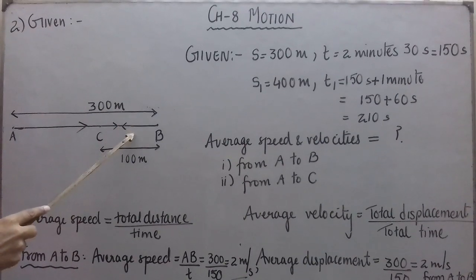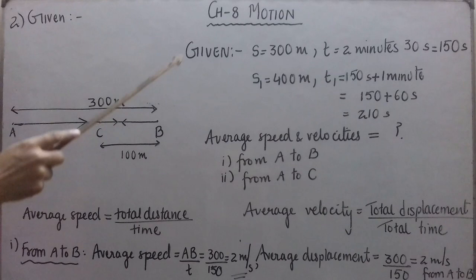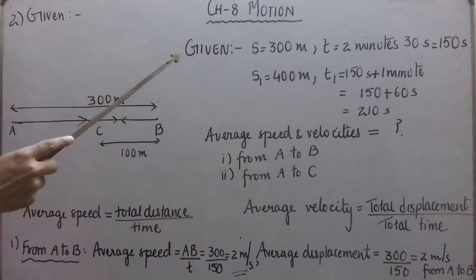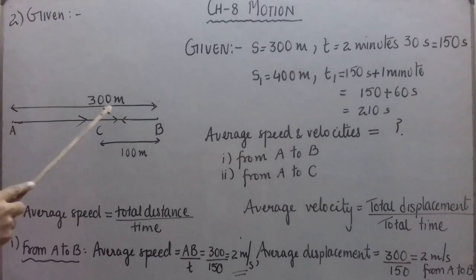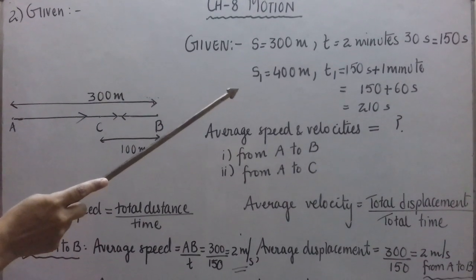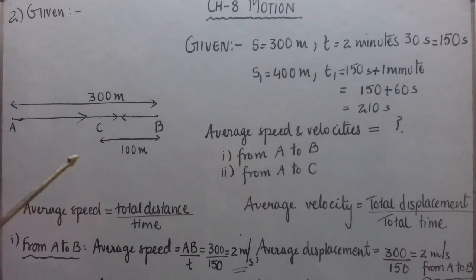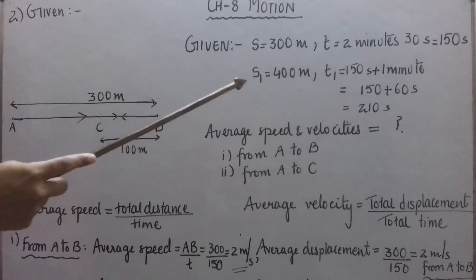He finishes this distance in 2 minutes 30 seconds. So I have written here: distance covered S is 300 meters in time T of 2 minutes 30 seconds. That is 2 minutes means 60 into 2, 120 seconds, plus 30, 150 seconds.